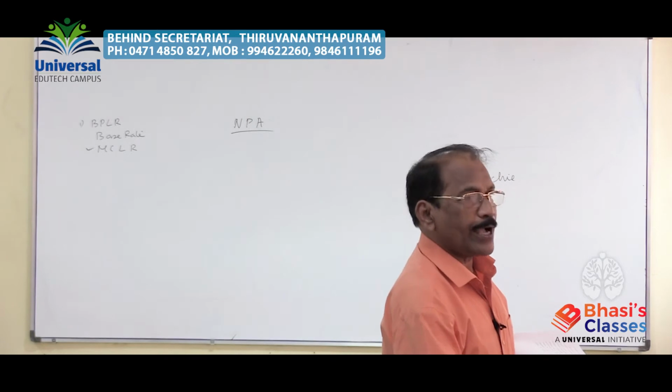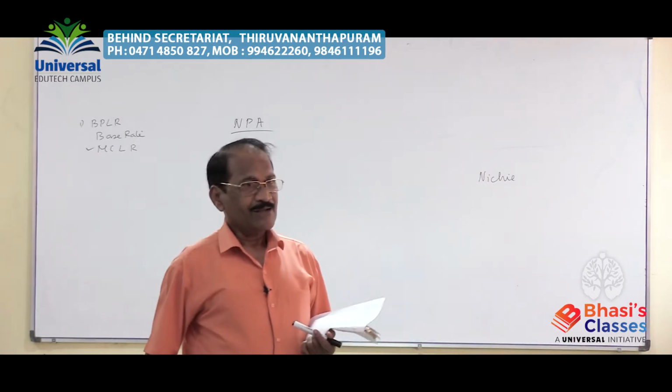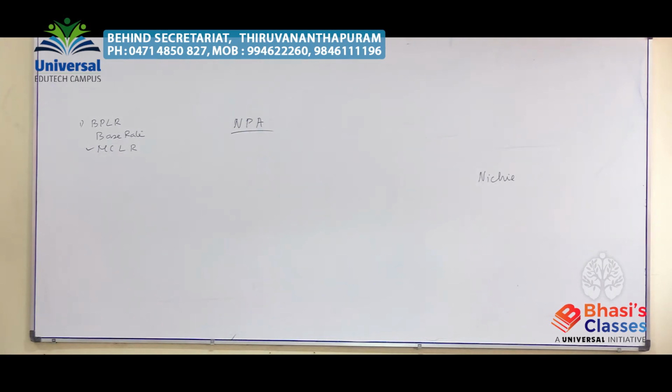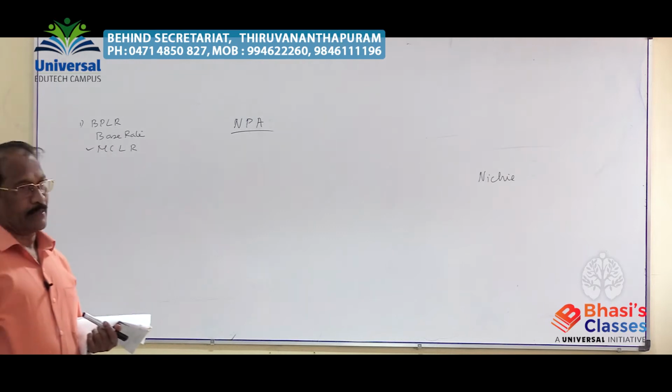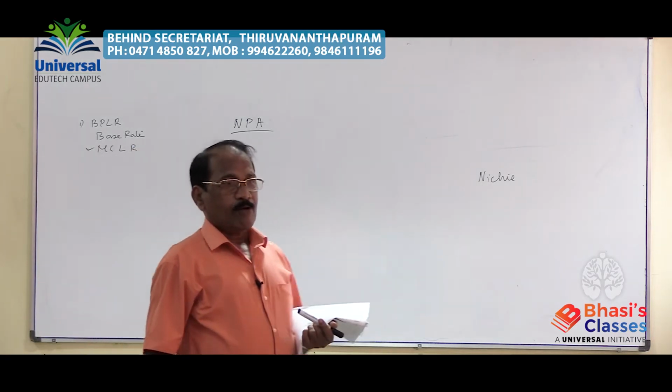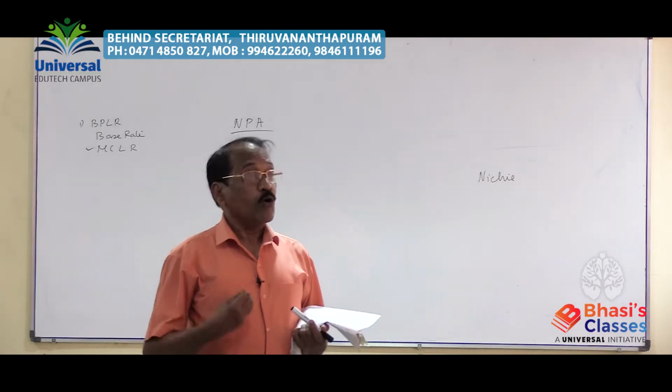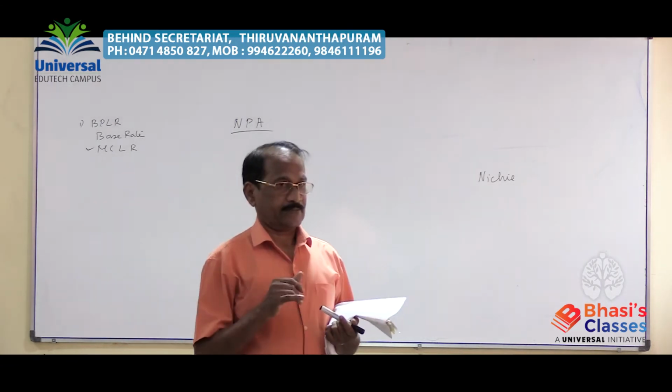What the commercial bank owns is called asset, and what the commercial bank owes is known as liability, debt. What it owes is known as liability, and what it owns is known as asset.